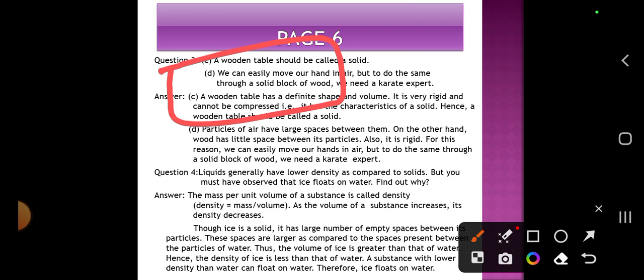Now it is a big block of ice, and the volume is on the higher side, because the space between these ice molecules is large. Thus the volume of ice is greater than that of water. Hence the density of ice is less than that of water. So a substance with a lower density than water can float on water. And this is the reason ice floats on water.